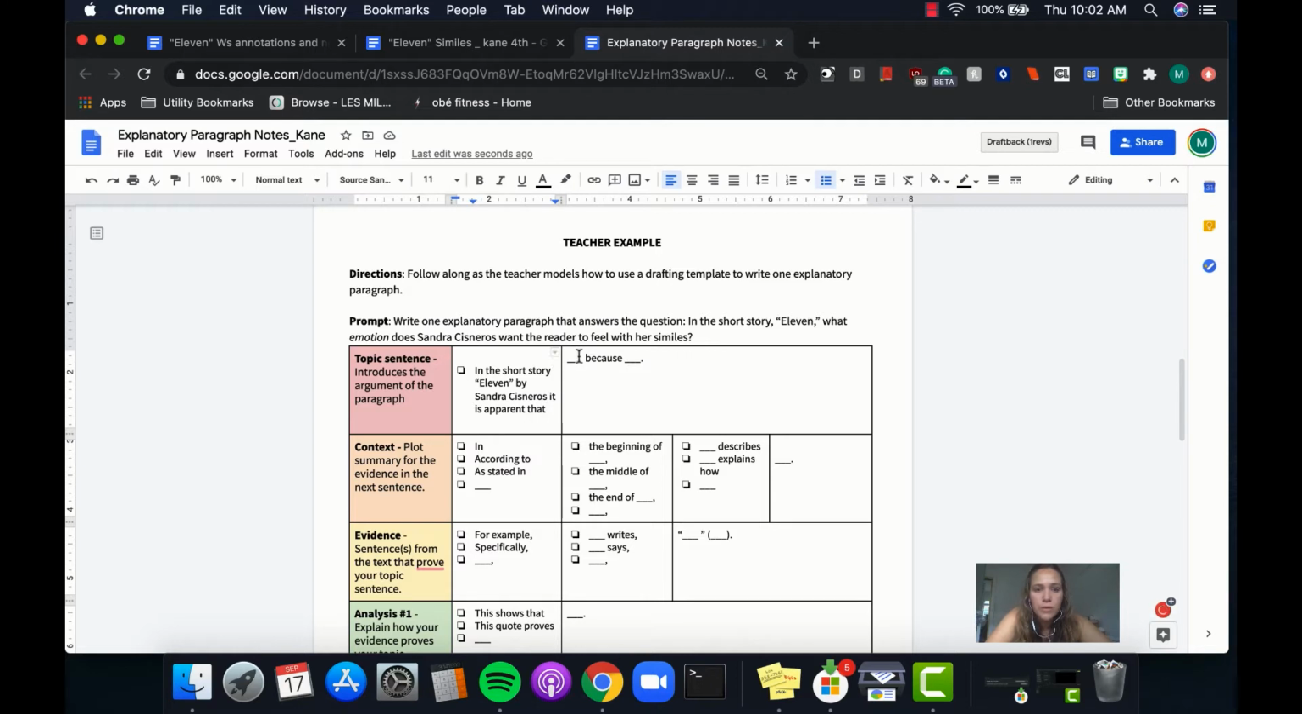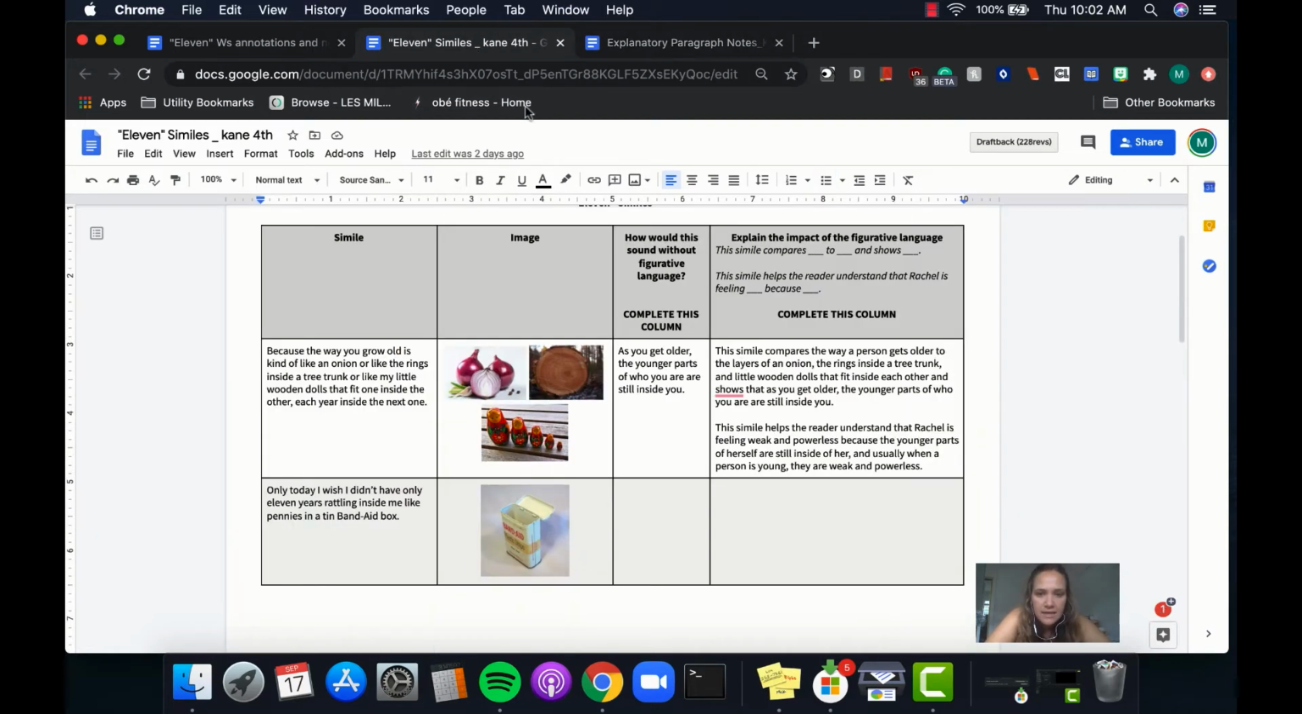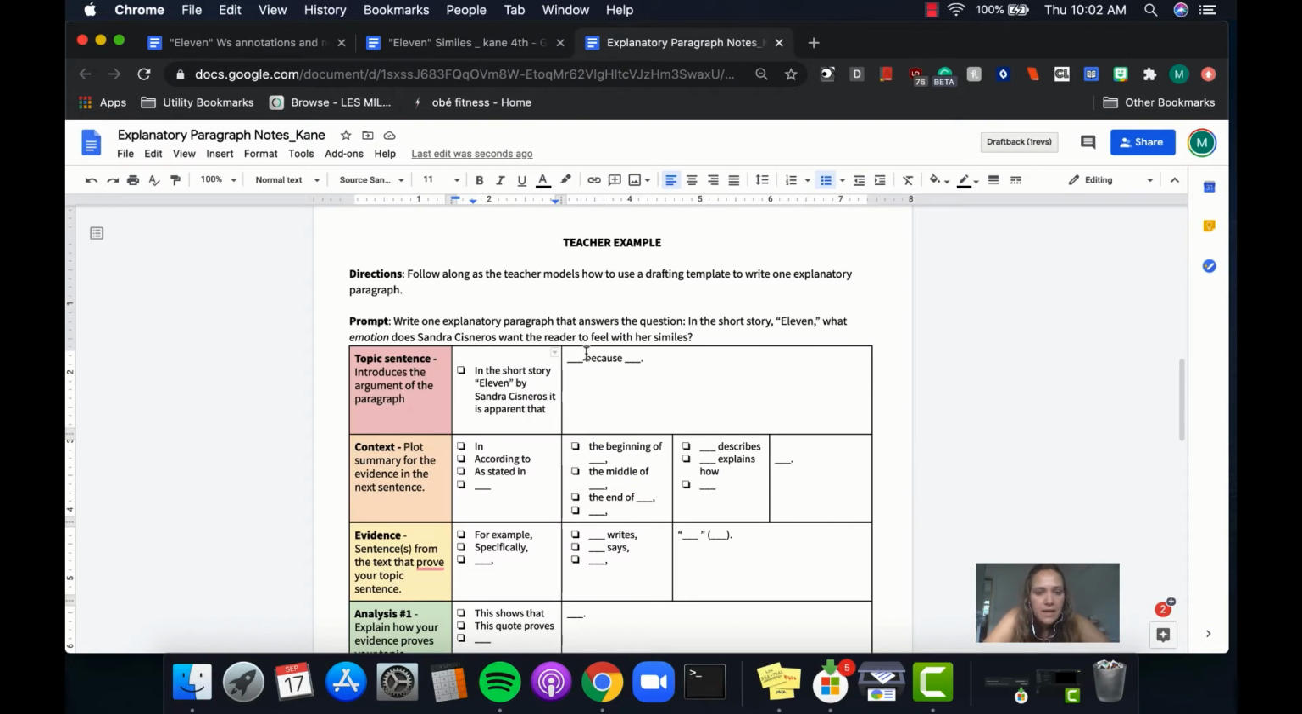This is where it's super important that my topic sentence responds to this prompt. So I have to determine what is the emotion she feels. What did I say here? This simile helps the reader understand that Rachel is feeling weak and powerless because the younger parts of herself are still inside her, and usually when a person is young, they're weak and powerless. So I'm going to say, in the short story "Eleven" by Sandra Cisneros, it is apparent that Rachel is feeling weak and powerless because